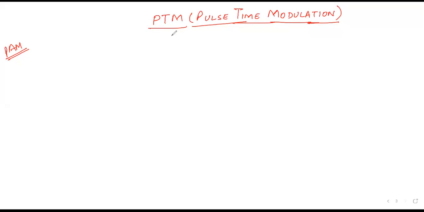So actually, this is divided into two parts: pulse width modulation and pulse position modulation. Pulse width modulation, as the name suggests, the width of the pulse will change according to the amplitude of the modulating signal, and here the position of the pulse will change based on the value of the signal.